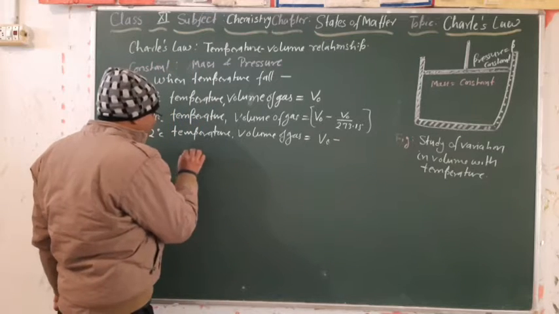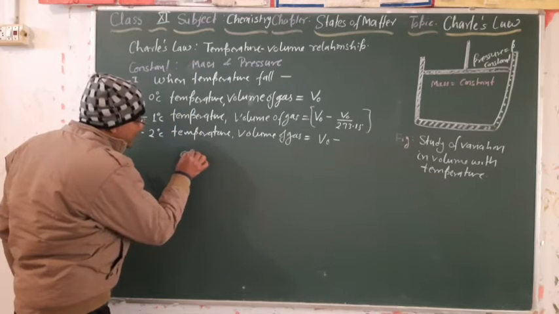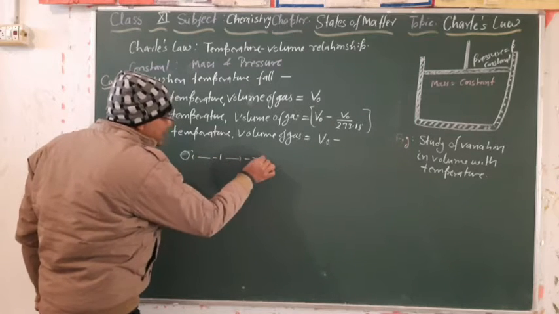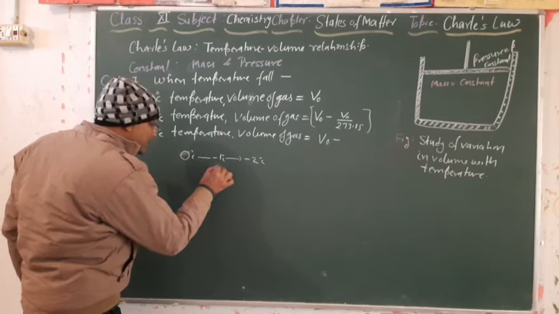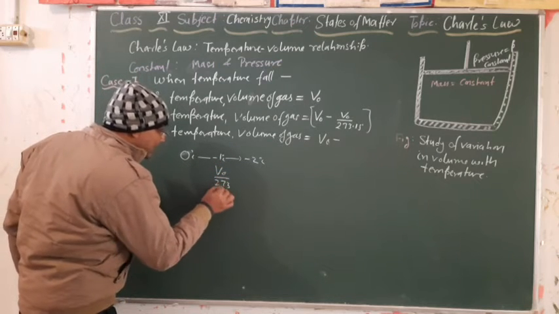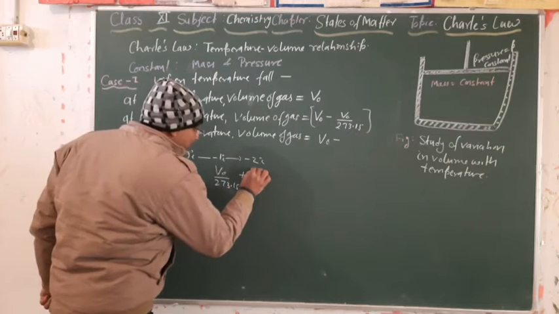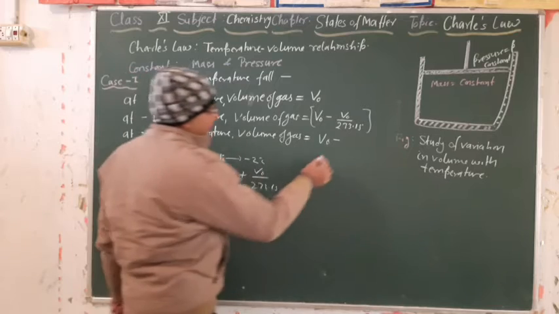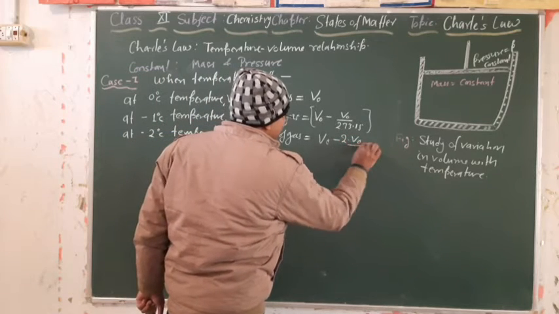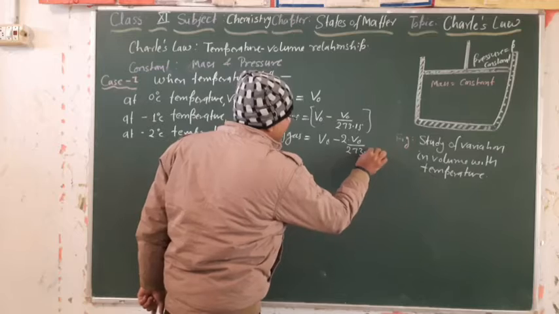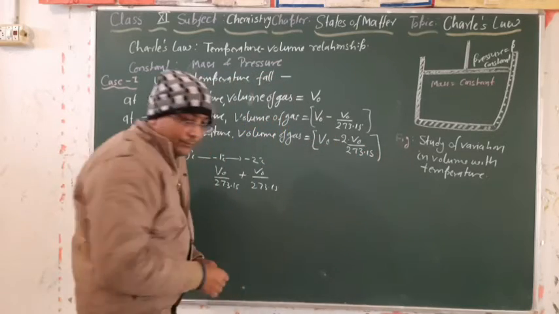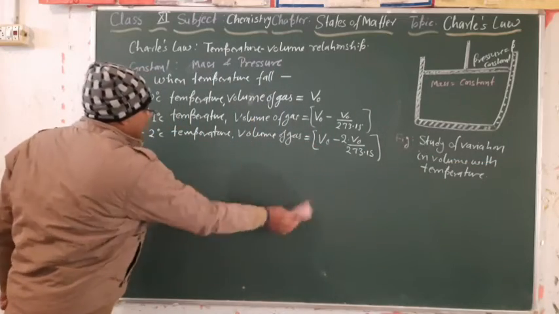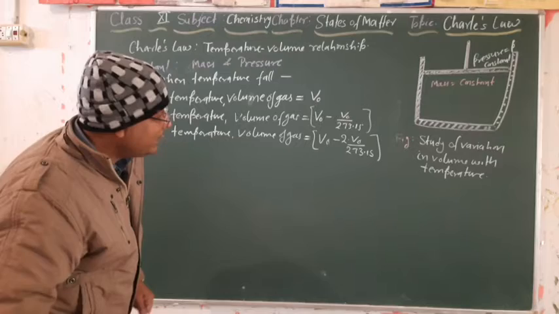This is 1 degree, minus 1 degree. Listen, 0 degree Celsius, then it becomes minus 1 and then minus 2 degree Celsius. So for minus 1 degree Celsius, V naught by 273.15, then plus V naught by 273.15. Can we write, so we can write 2 into V naught upon 273.15 parts. Is it clear? I hope you have understood it.